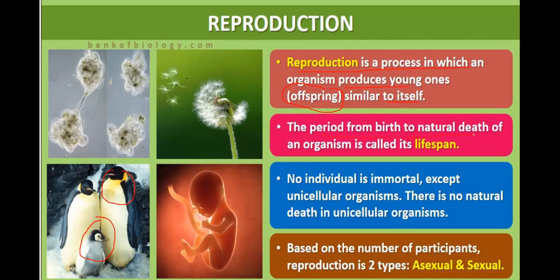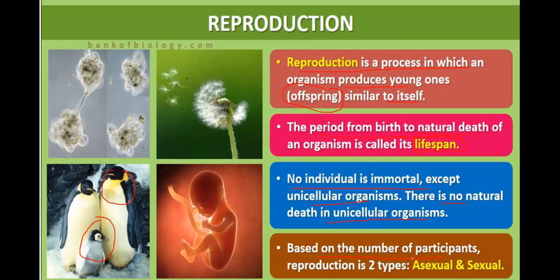Period from birth to natural death of organism is called lifespan. Sometimes in board examination, this question will be there: what do you mean by lifespan? So the period from birth to natural death, not accidental death, should be natural death, that period is called lifespan of the organism. No individual is immortal, except unicellular organism like amoeba. There is no natural death in unicellular organism.